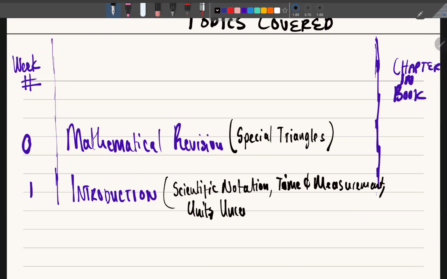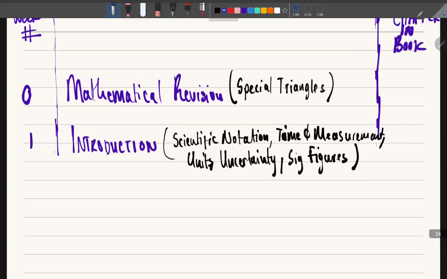Then you're going to have uncertainty, but it's not important. We'll talk about it for the lab. And then you're going to have significant figures. This is so important because you'll be getting calculations and they'll be asking you to put the right number of significant figures, and they'll put you where two things are going to add and then multiply and then ask for the significant figures. So this is going to be important, and it is going to come from topic 1. So topic 1 will be asked a lot in test 1. Make sure you know that already.